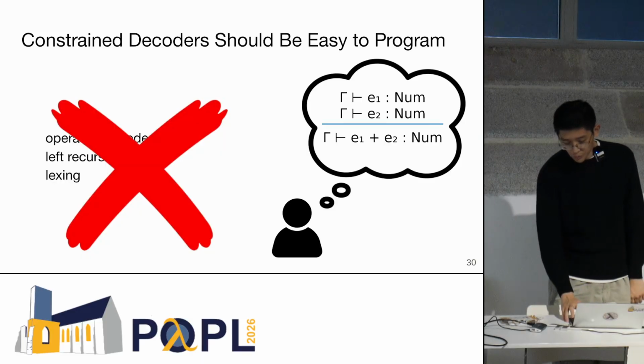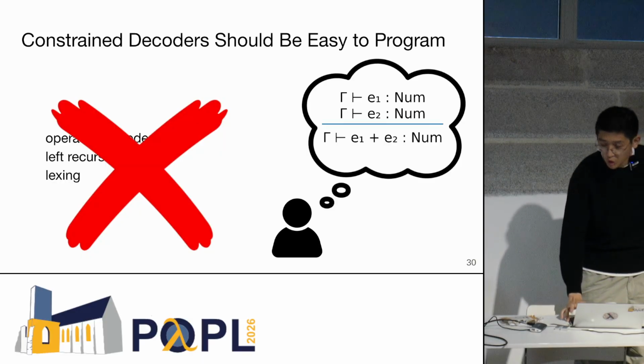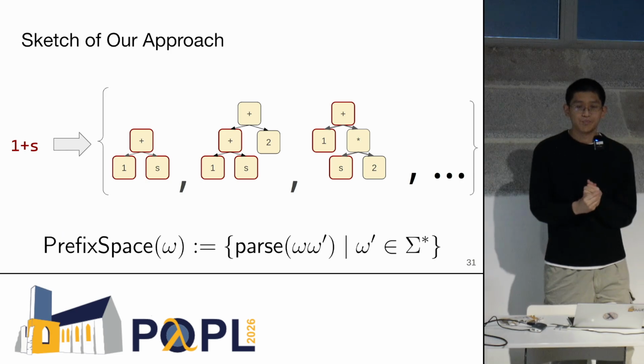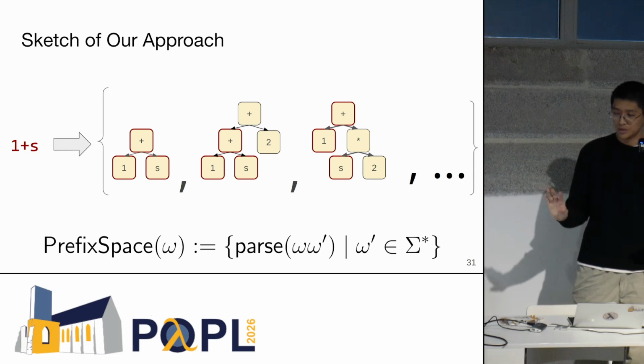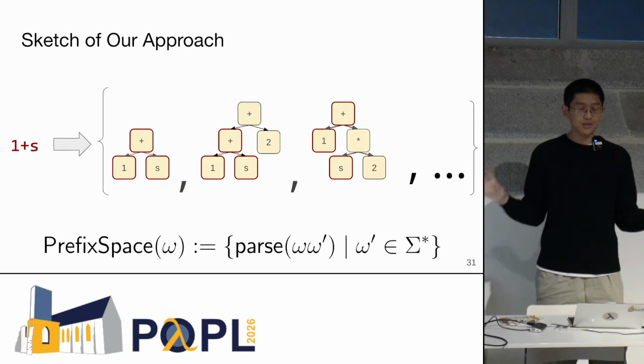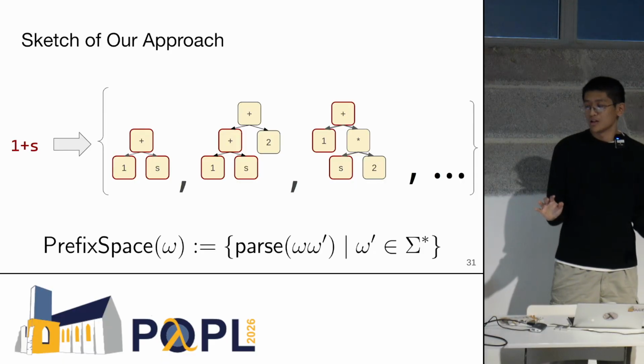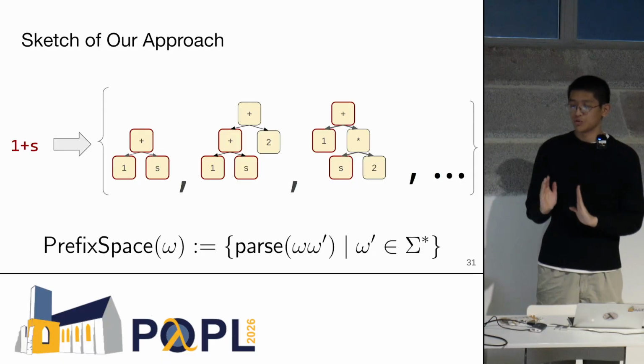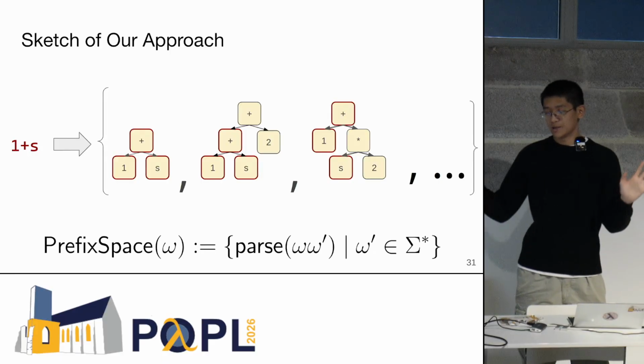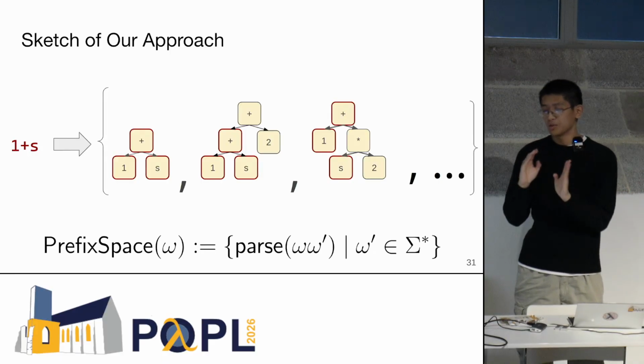And the way that we're going to avoid it is with this abstraction called a prefix space. The intuitive idea is extremely simple. A prefix space is just going to represent the set of all abstract syntax trees corresponding to programs starting with a prefix. As an example, let's say that our prefix is 1 plus s.